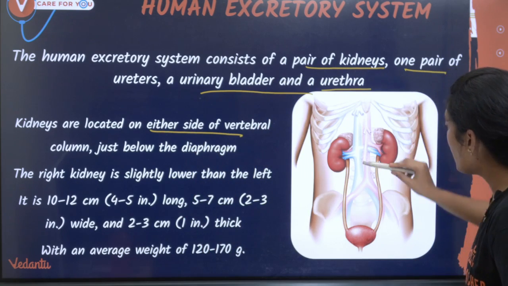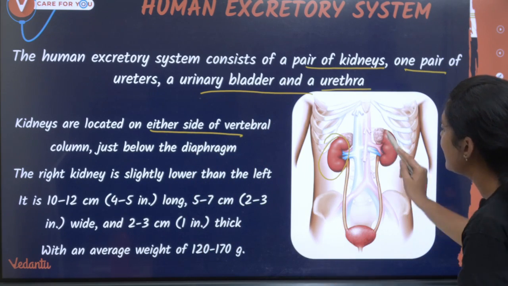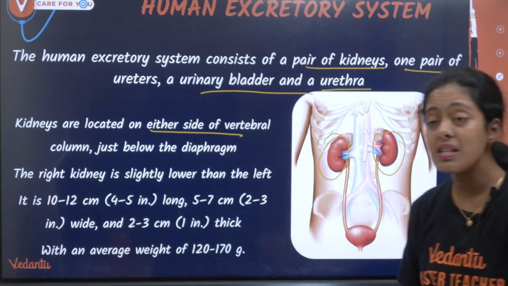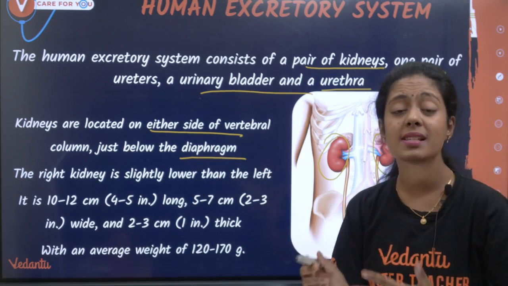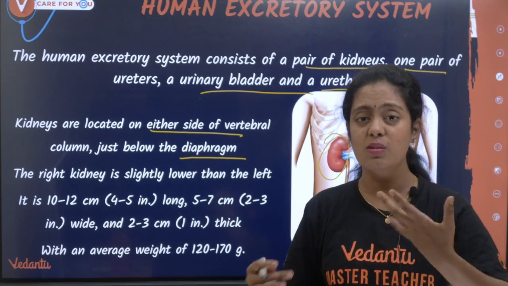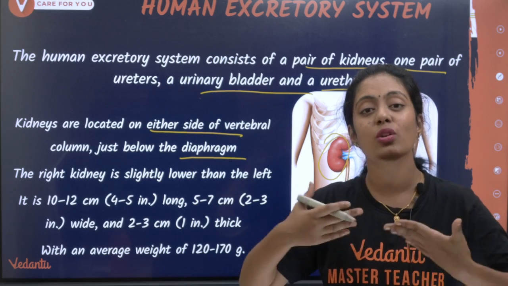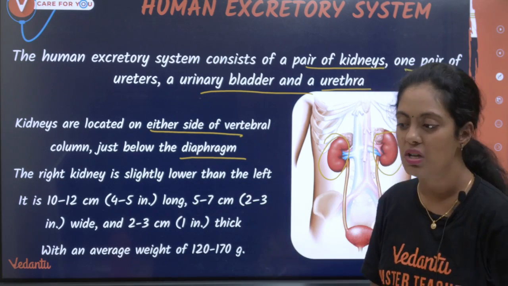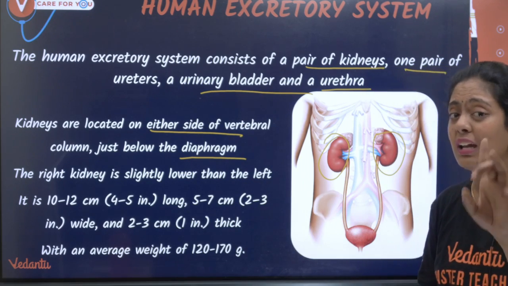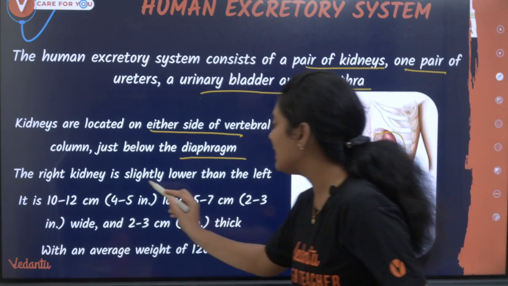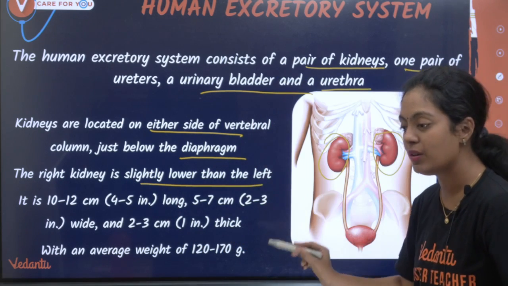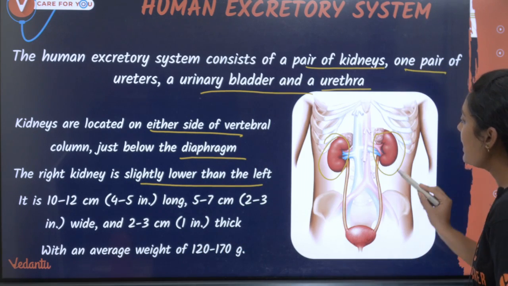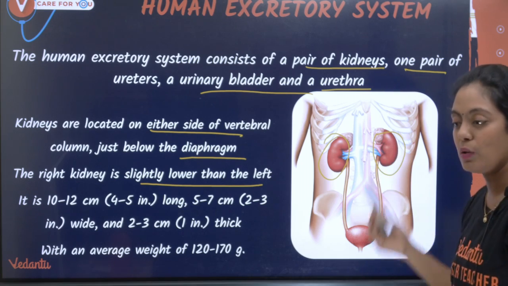Okay, kidneys are located on either side of the vertebral column, basically just below the diaphragm. What is the diaphragm? It's a muscle. It separates your thoracic and abdominal regions. Okay, now remember, one line is very, very important. The right kidney is slightly lower than the left. Look here, the right kidney is slightly lower than that of the left.